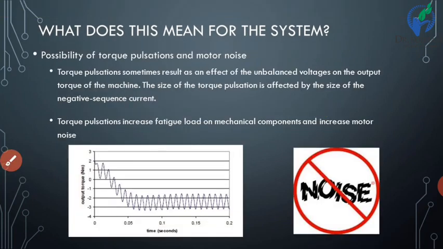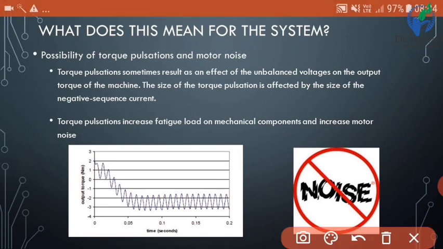What does this mean for the system? Possibility of torque pulsations and motor noise. Torque pulsations sometimes result as an effect of unbalanced voltages on the output torque of the machines. The size of the torque pulsation is affected by the size of the negative sequence current.